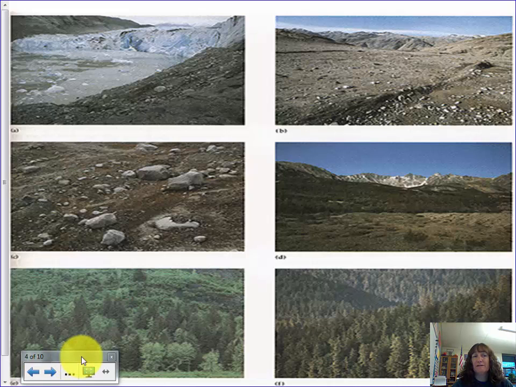And then here's an example of a glacier. And it's this first picture. There's a glacier there, so it's all covered with snow. It's been that way for thousands of years. The glacier melted, and we have just rocks. And then you can kind of see in between here, it's not a great picture, but there's little tiny moss and lichen growing in between the rocks. Then we start getting some grasses and shrubs. And over time, this turns into a great big forest. It is going to take a long time, though.